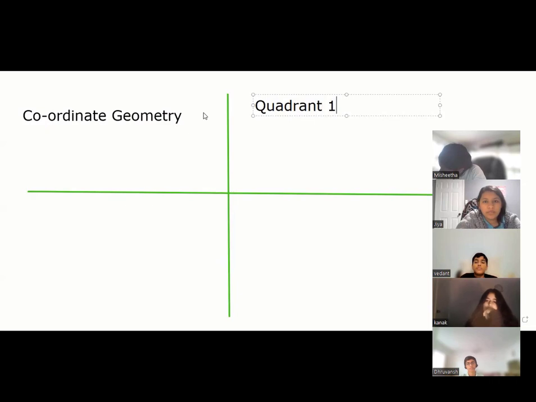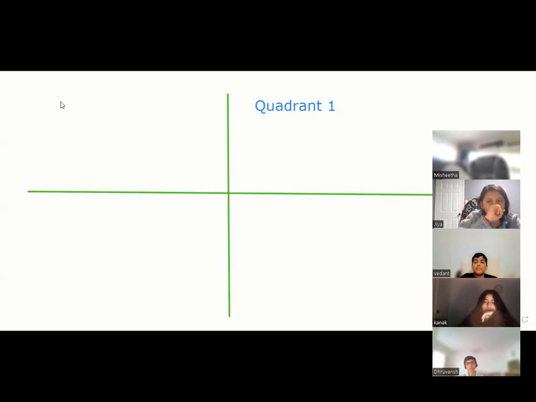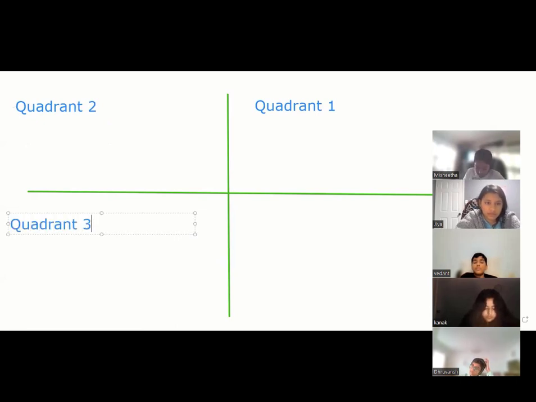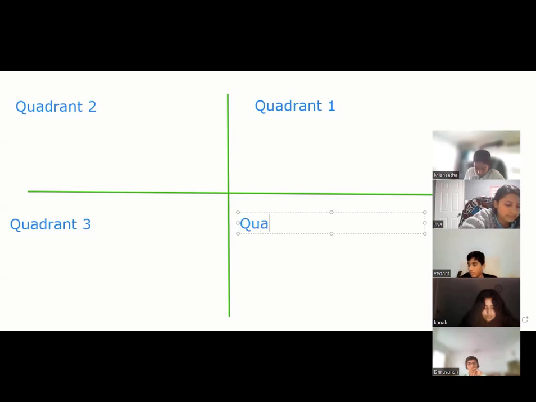And guys, it's very important to know the names correctly, because I'm going to ask you a question. This is quadrant 2. It goes anti-clockwise. This is quadrant 3 and quadrant 4. Your whole plane is divided into 4 quadrants: quadrant 1, 2, 3 and 4.